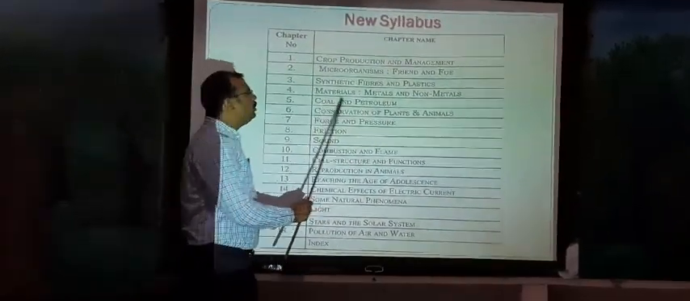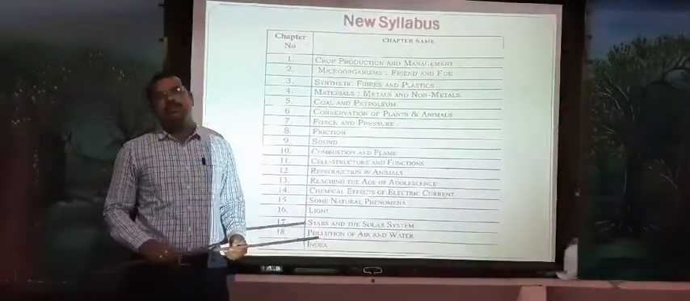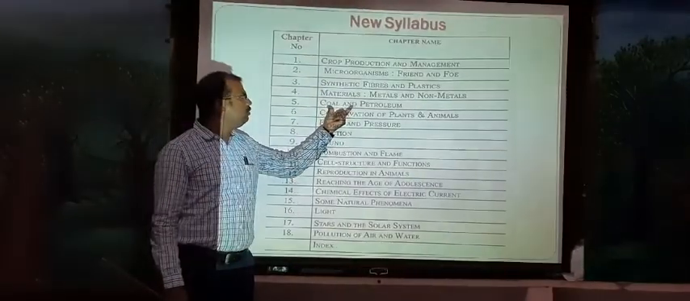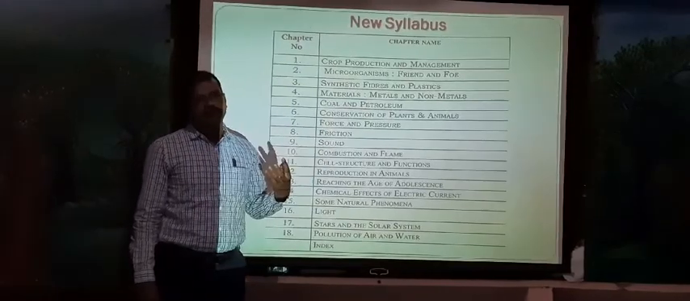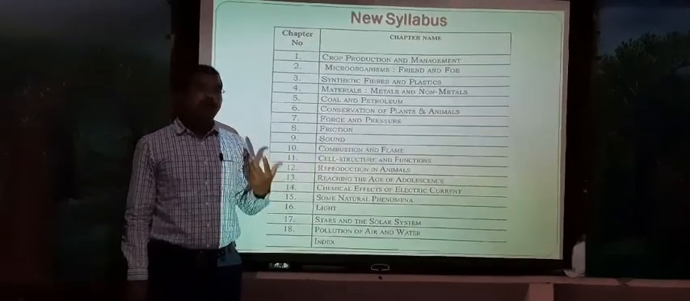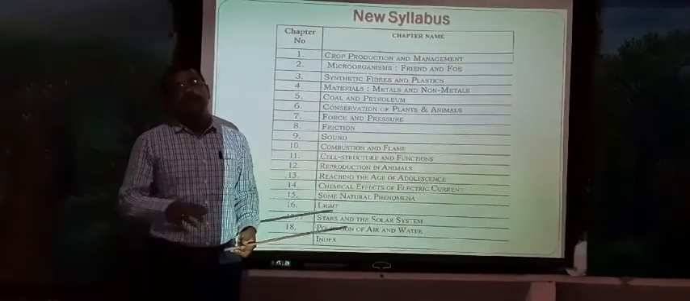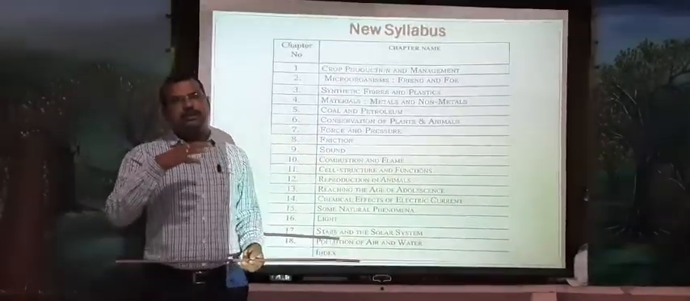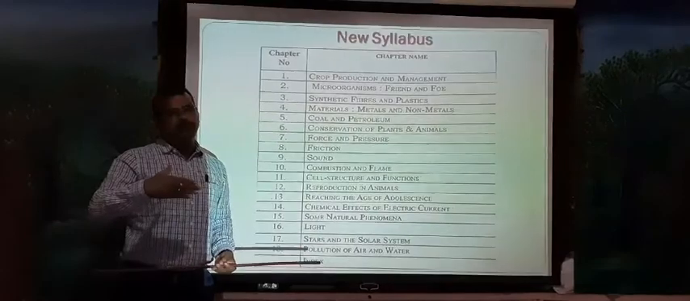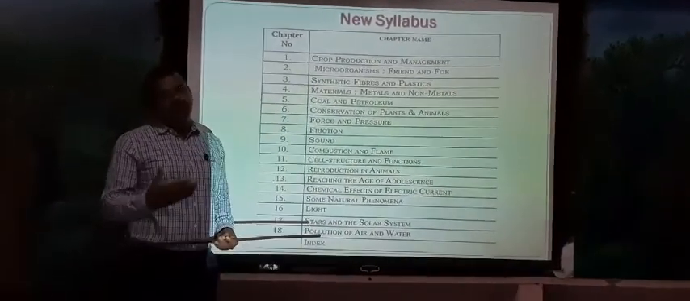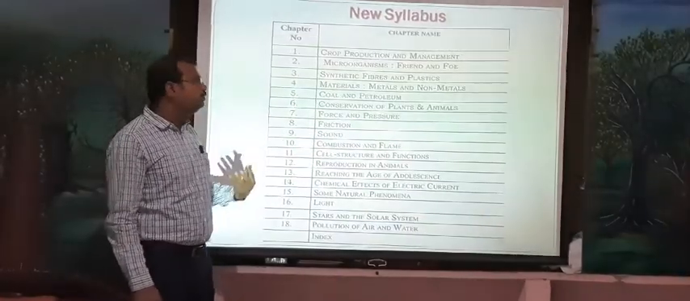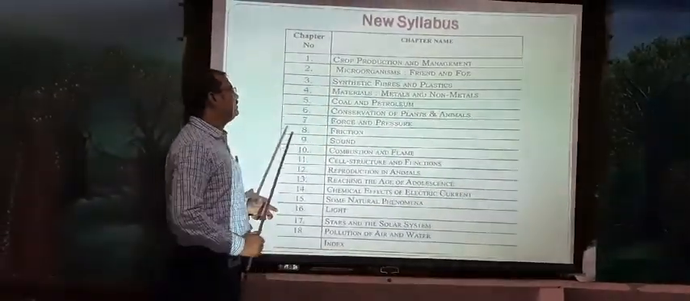And the fifth one, coal and petroleum. Coal and petroleum are fuels. How are they useful to us, how do we get petroleum and coal, where do we use them, and how are they formed? Actually, these are formed from dead and decaying parts of plants and animals. After thousands of years, these dead bodies were converted into coal and petroleum. How they are useful, where we get them, and how to conserve them, we are going to discuss in the fifth chapter.